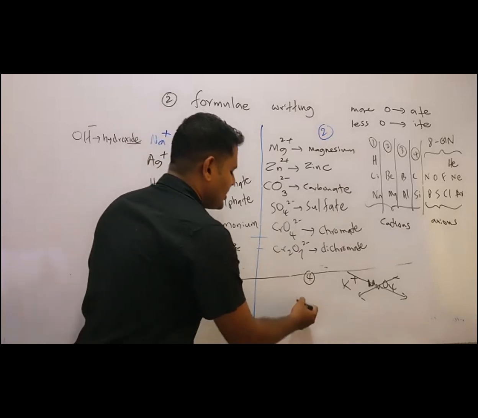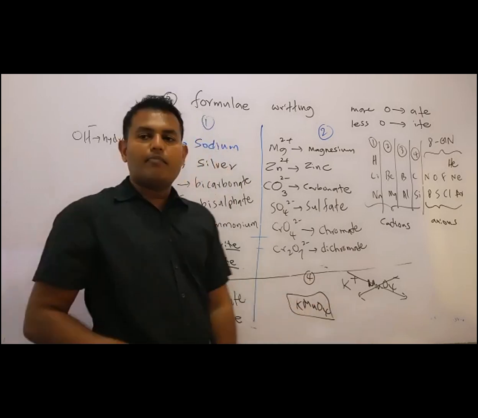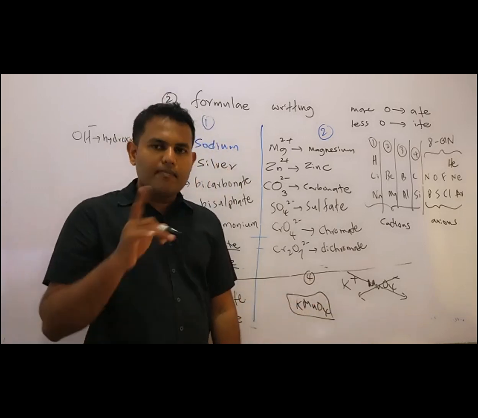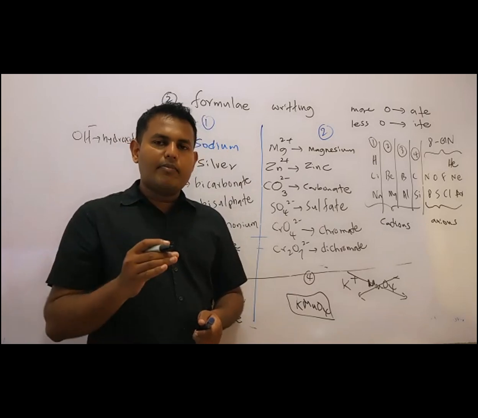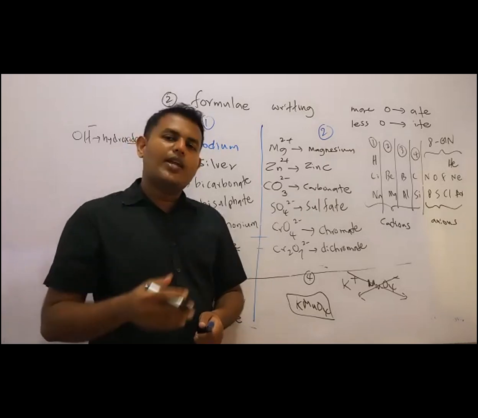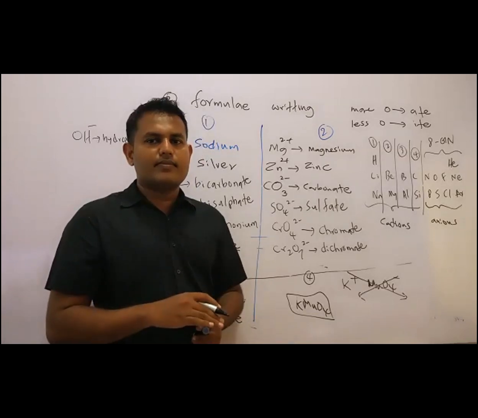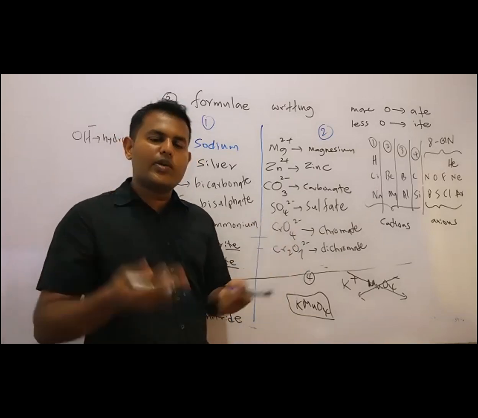So then it is KMnO4. This is called potassium permanganate. What is potassium manganate? Remember, permanganate means MnO4 minus. Manganate means MnO4 2 minus. The ions are different. Now, if chromate is CrO4 2 minus, dichromate is Cr2O7 2 minus.